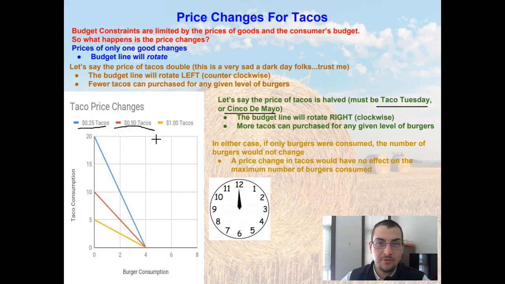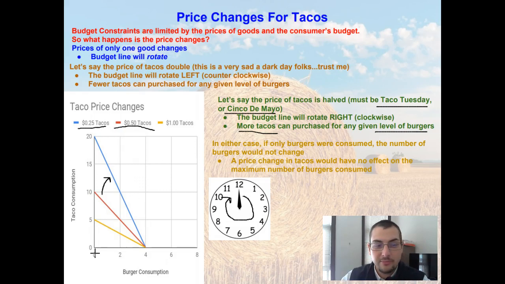So what is that going to do? That's going to rotate our budget curve to the right. And for anybody that likes to use the reference of the clock, it's going to go clockwise. It's going to move to the right. What does that mean? It means for any given level of burgers, you can now buy more tacos. This is a very good day. Trust me, you live for these kind of days if you're like me and you like tacos.